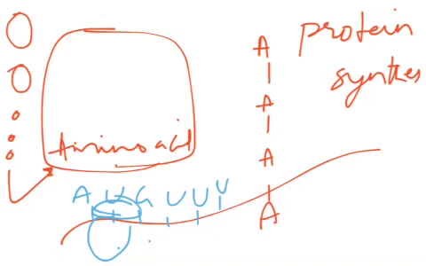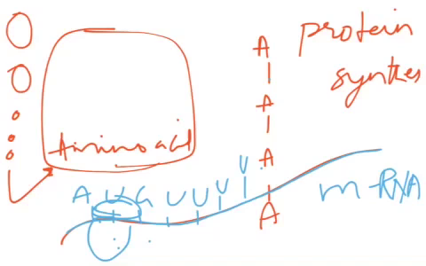If you don't remember this, it will come in the coming classes. Based on the genetic code, whatever we have in our DNA is represented by our transcribed mRNA, and that mRNA is read by the ribosome. When the ribosome is reading, for example, AUG, the methionine amino acid should come here, because AUG codes for methionine.